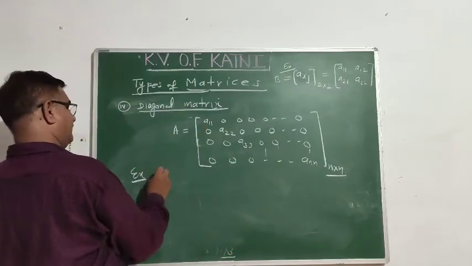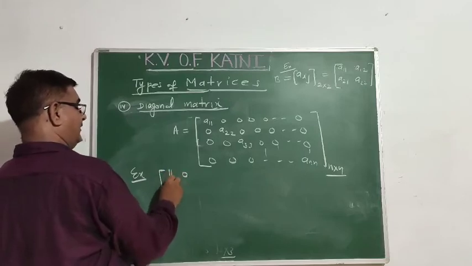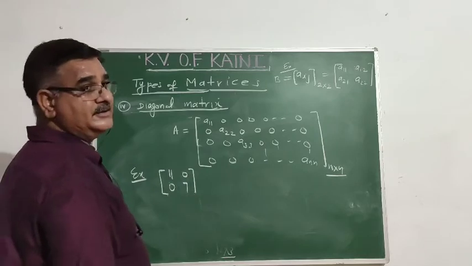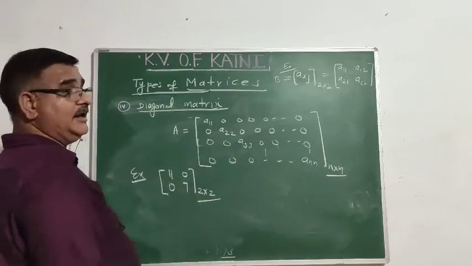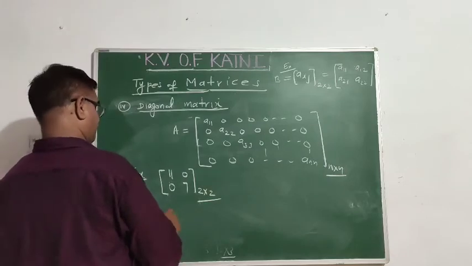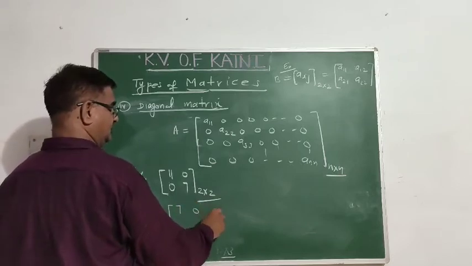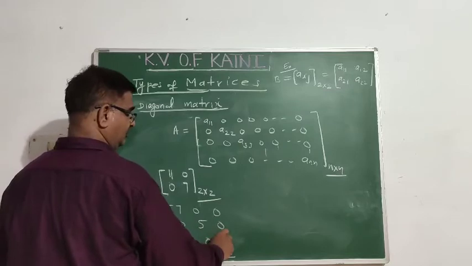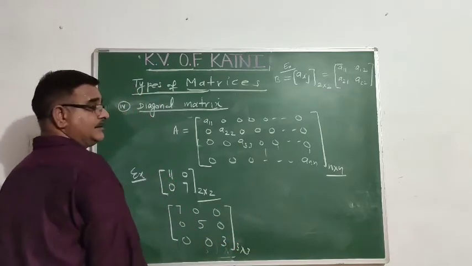For example, 1, 0 or 11, 0, 0, 7. This is a square matrix of order 2 cross 2. Its diagonal element are not equal to 0. 7, 0, 0, 0, 5, 0, 0, 0, 3. This is a square matrix.